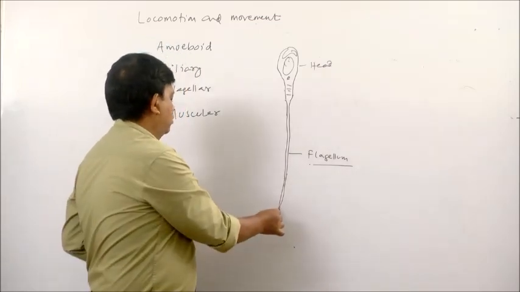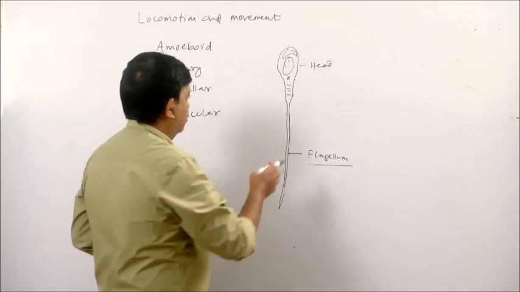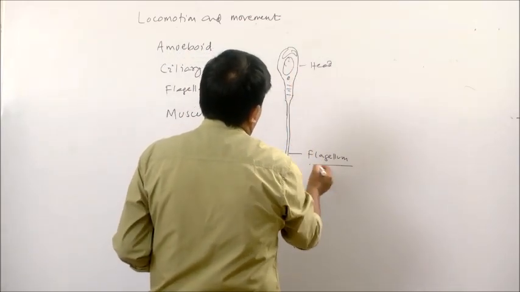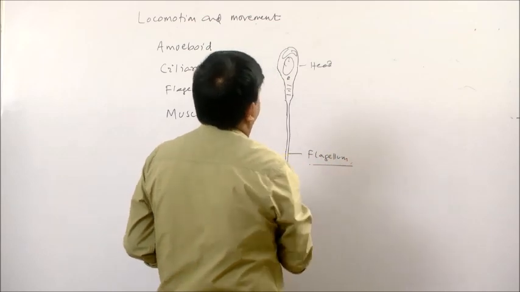Suppose this is a human sperm. Sperm has two parts, the head and this tail. This tail is also known as flagellum.